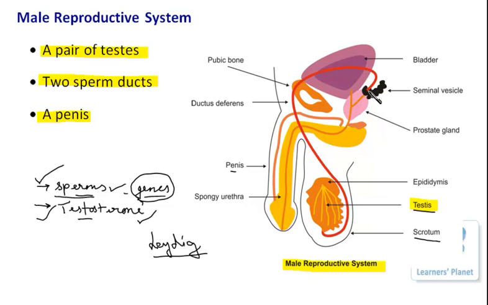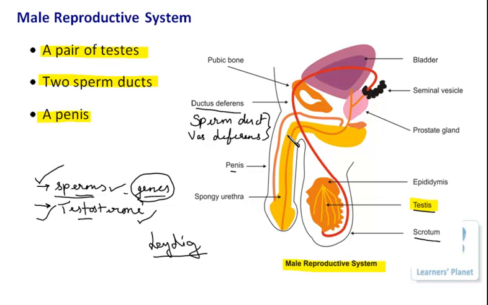And then from the upward direction it is moving out in this direction. So this particular tube which arises from the testes and carries the sperms is known as the ductus deferens, or better we can call it the sperm duct, or you can also call it the vas deferens.